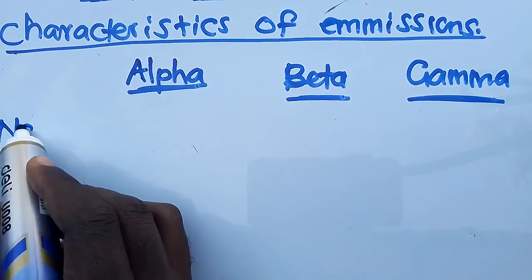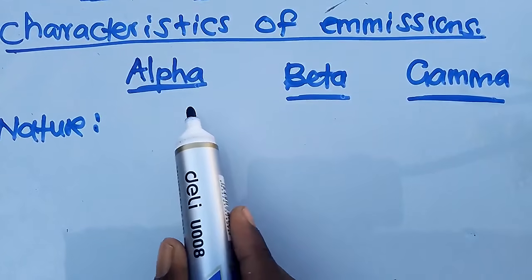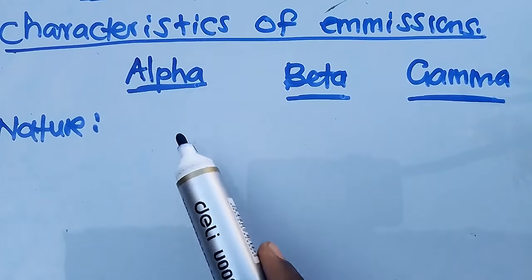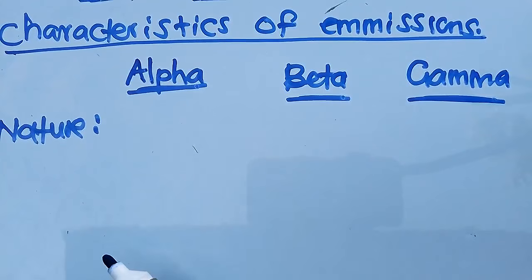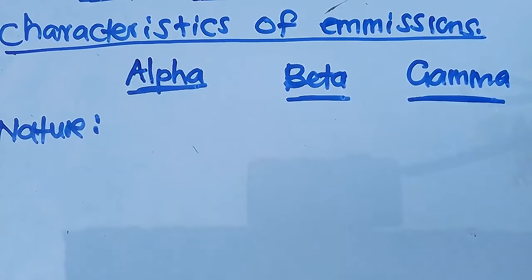So by nature, what is an alpha particle? You need to understand what an alpha particle is. By nature, what is a beta particle? By nature, what is a gamma ray?